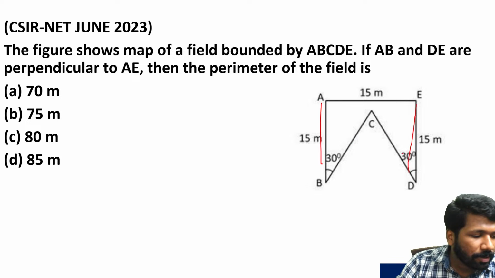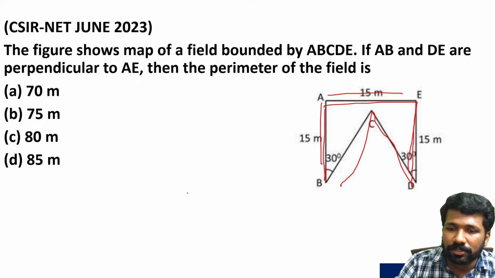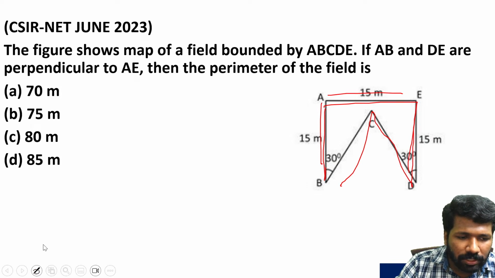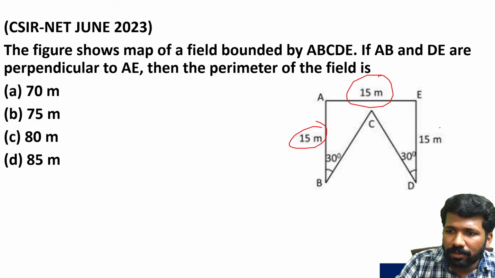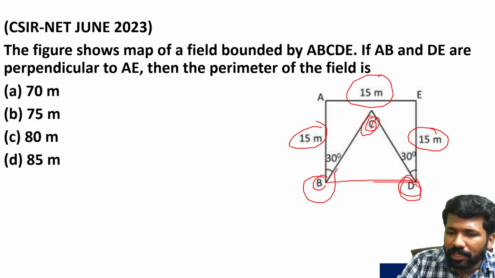AB and DE are perpendicular to AE, then the perimeter of the field is, perimeter will be boundaries added, this plus this plus this plus this plus this. We already know these three are 15, 15, 15, 15. So this BC and CD, if you find that added, you will get the total perimeter. So how you can find BC and CD? Look at this. If you complete this BD, this BCD is an equilateral triangle because this is 30 degree. This will be remaining 60 degree because total is 90 degree.